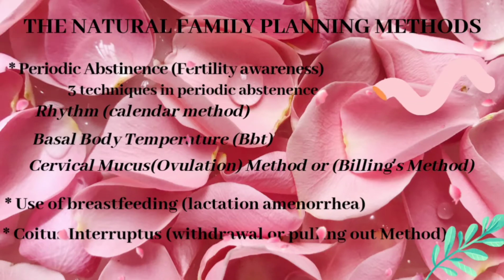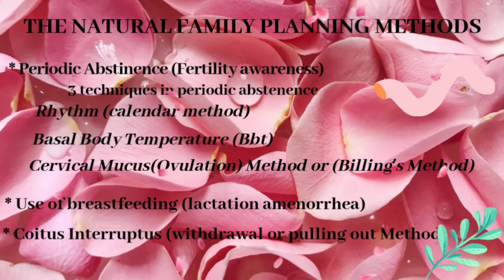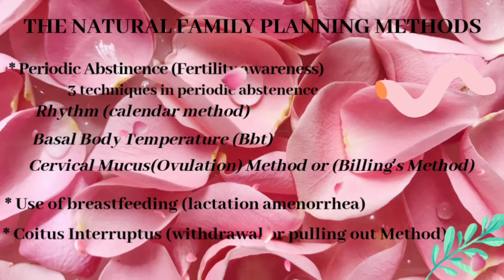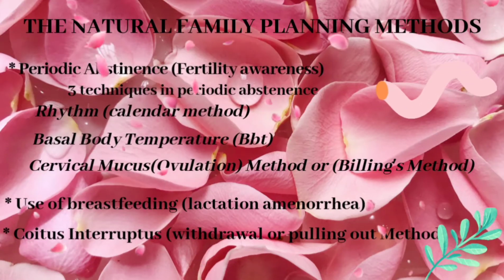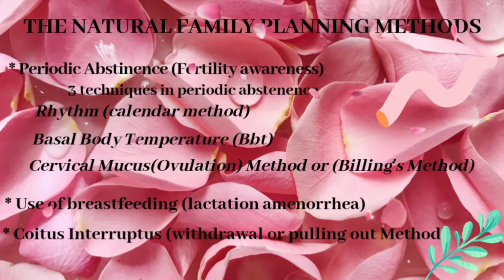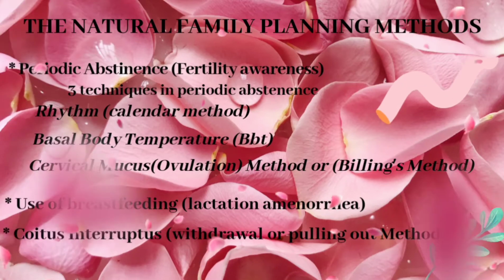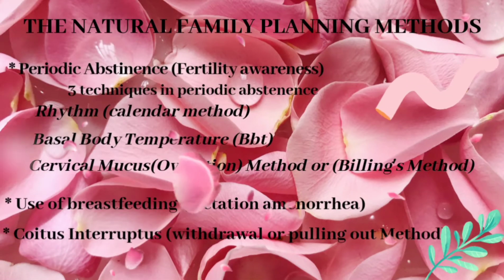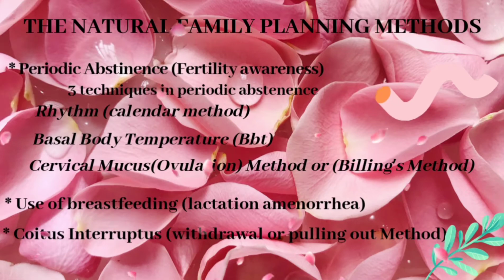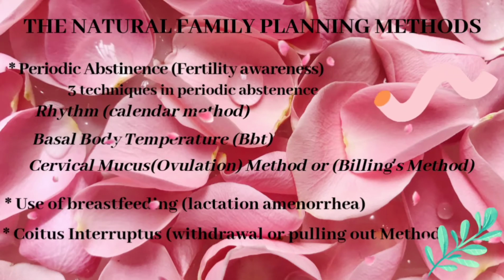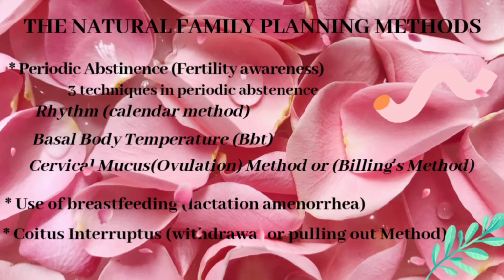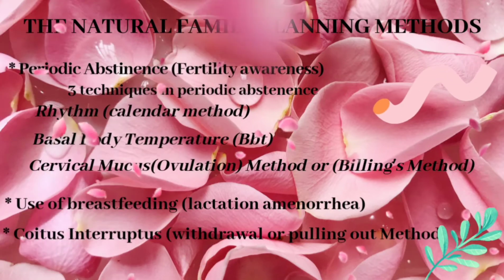So let's proceed to the second natural family planning method, which is the use of breastfeeding or lactational amenorrhea. With this method, the woman is able to suppress ovulation. In fact, according to The Womanly Art of Breastfeeding, most mothers who are fully breastfeeding their babies are free of menstrual periods for 3 to 6 months or longer, meaning they are not fertile for that time.